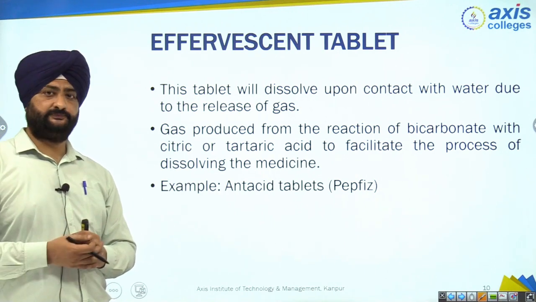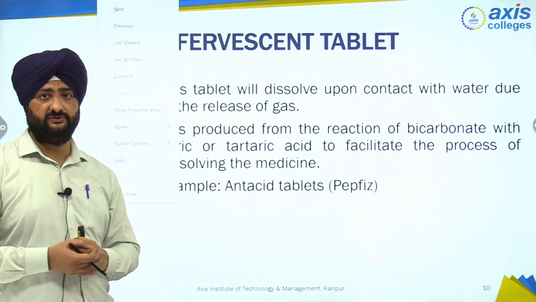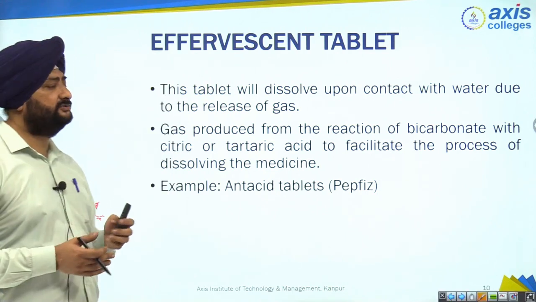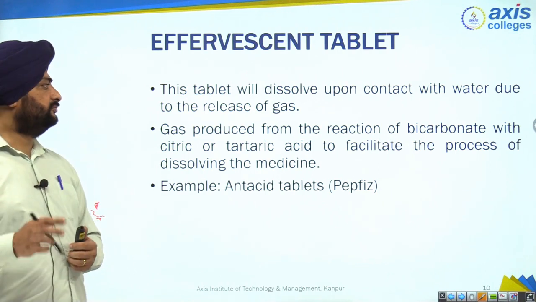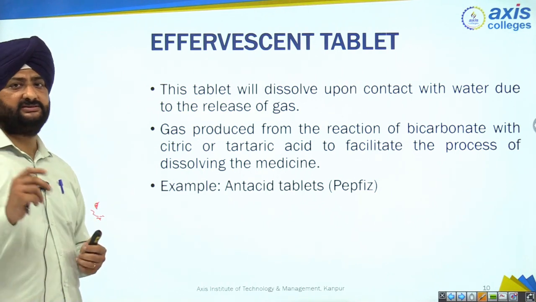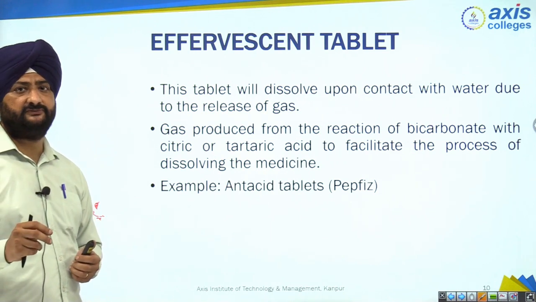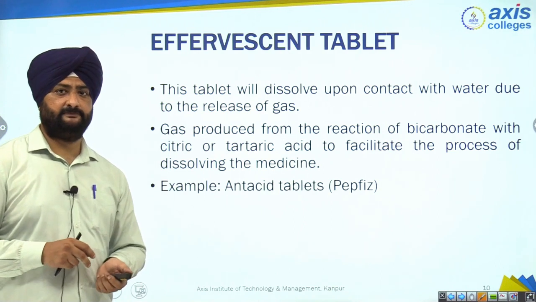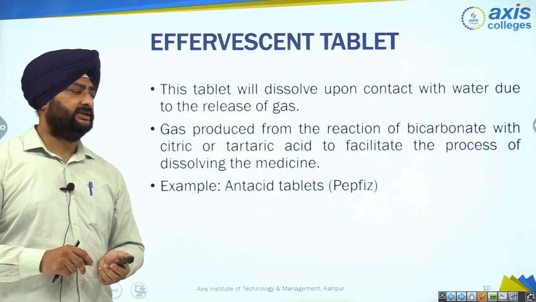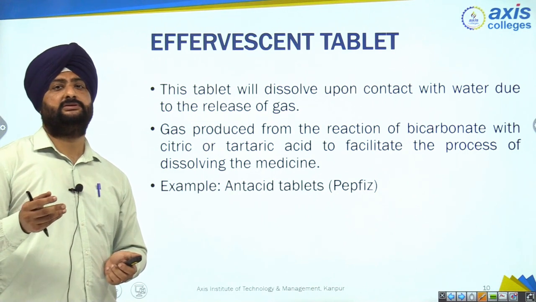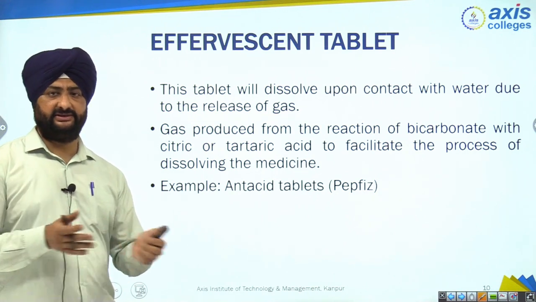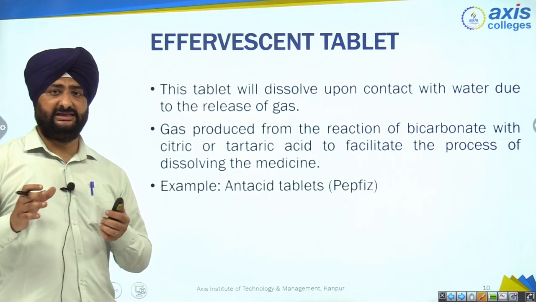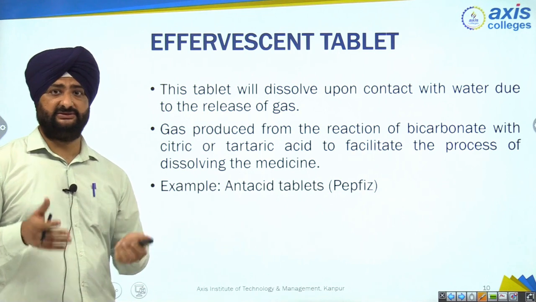Now what does CO2 do? There must be some uses of CO2, na? That's why we have made the effervescent tablet. CO2 does two basic things. First, it will mask the bitter taste of the drug, the bitter taste of the ingredients of this tablet. Second, it will help the enzymes come out from the gastric environment, the gastric juices. The enzymes will come out and it will help in metabolism.